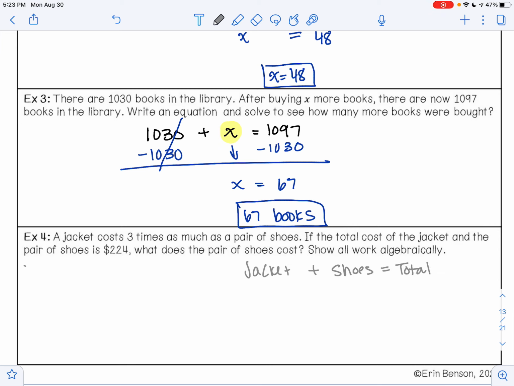So let's figure out what our variables are. We have a jacket and we have shoes. So let's see. We know a jacket costs 3 times as much as a pair of shoes.